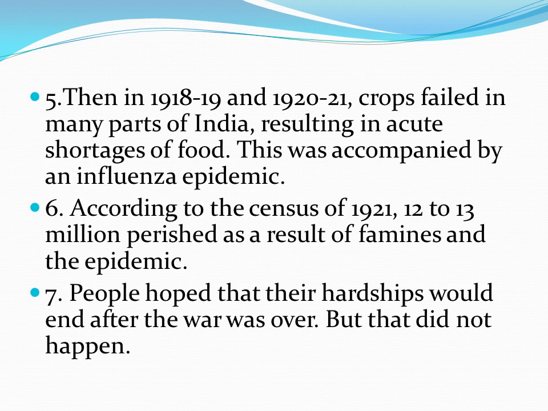Then in 1918-19 and 1920-21, crops failed in many parts of India, resulting in acute shortage of food. This was accompanied by an influenza epidemic. According to the census of 1921, 12 to 13 million people perished as a result of famine and epidemic. People hoped that all their hardships would end after the war was over, but that did not happen.